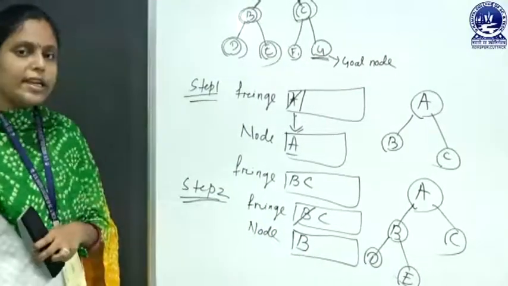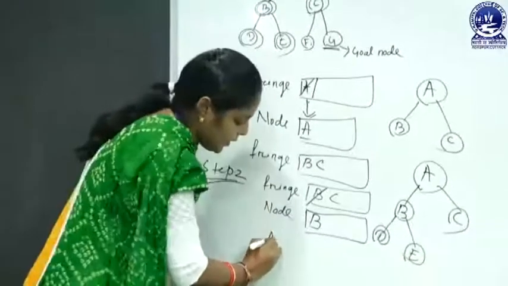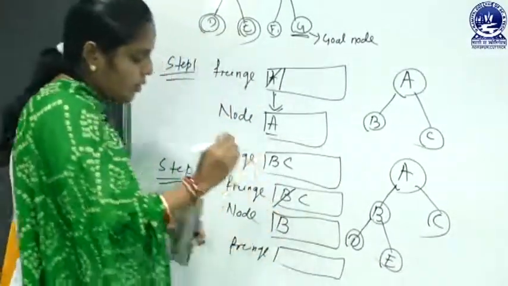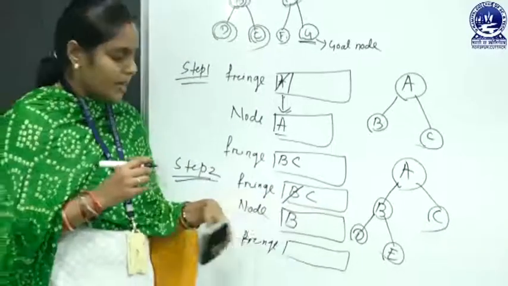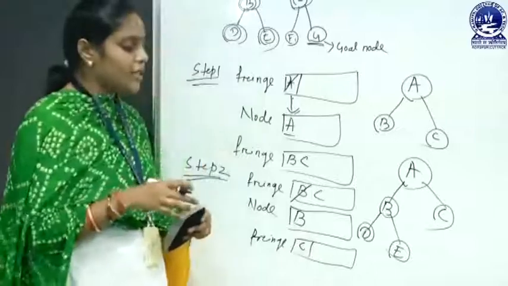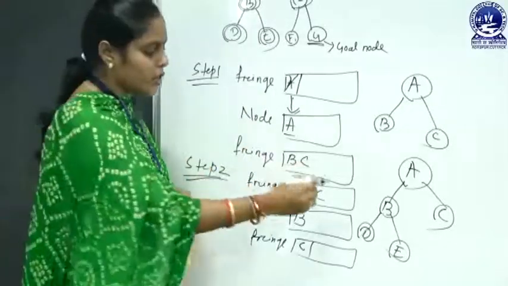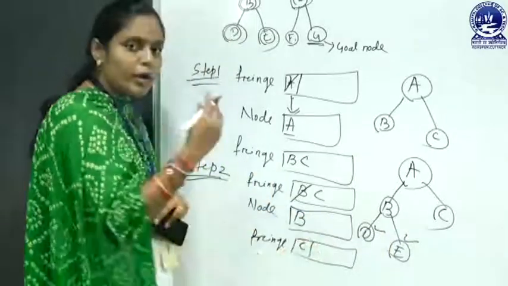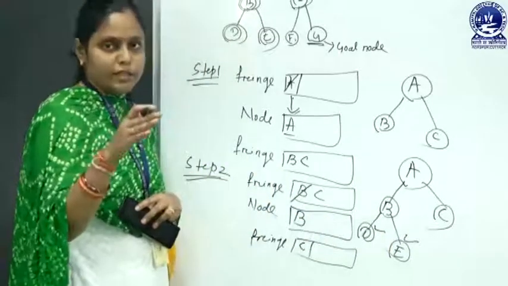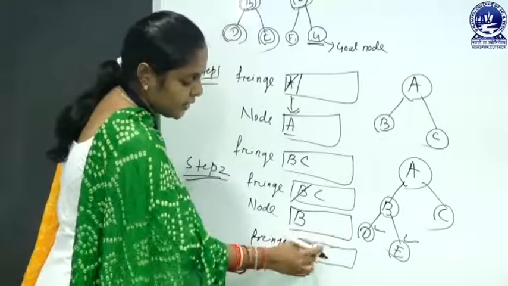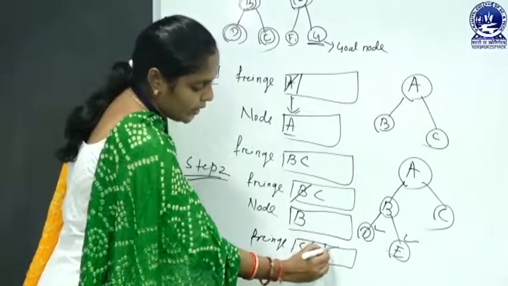Now the fringe list is updated. Fringe initially contains the node C, that is here C. Then again we add the successor of node B. Here the successor of node B is D and E. That means here we add at the back of the fringe. Here the back of the fringe is this. This means in this place we can add the node D and E.